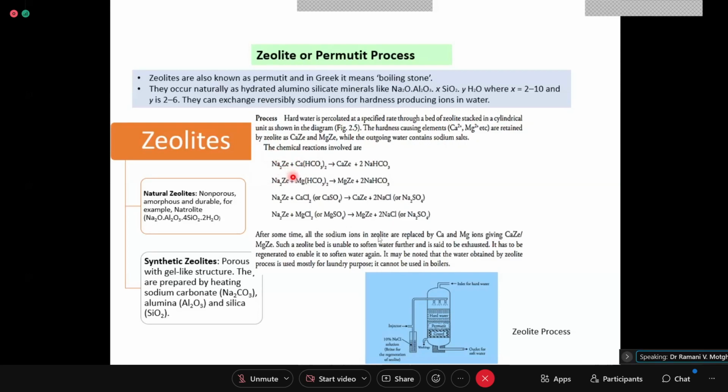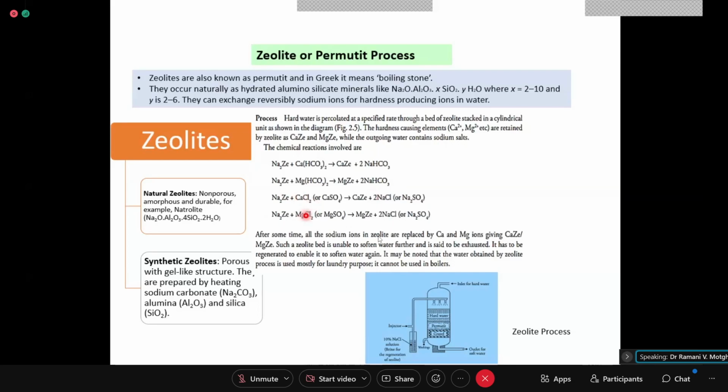Na2Z plus calcium bicarbonate forms calcium zeolite plus NaHCO3. Or Na2Z plus magnesium bicarbonate forms Mg zeolite, and sodium is released, forming sodium bicarbonate. Alkalinity will be caused to the water.